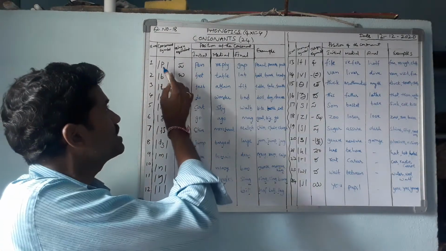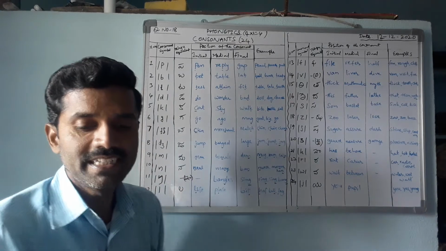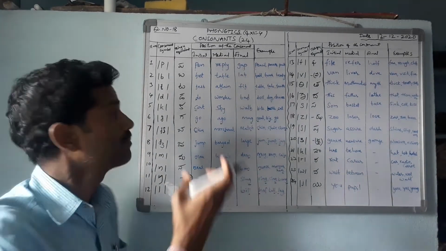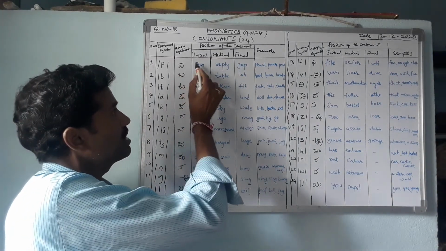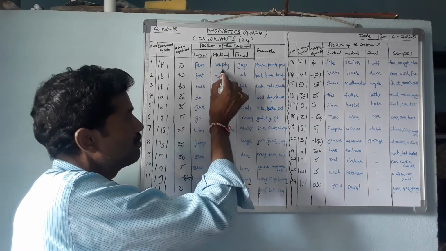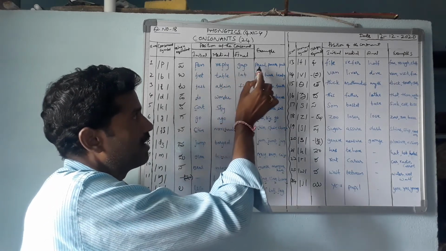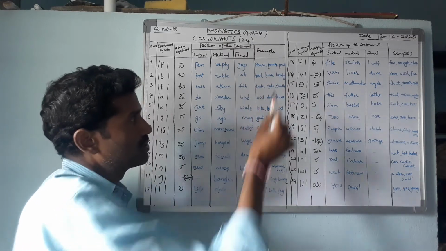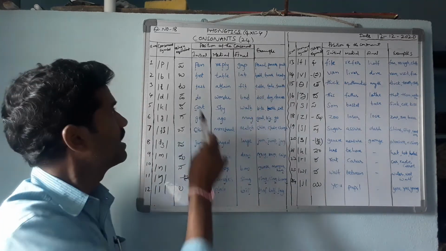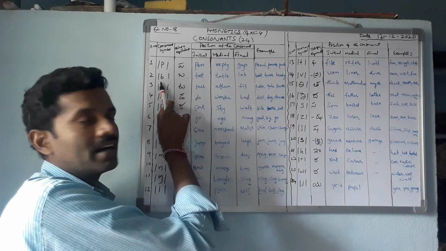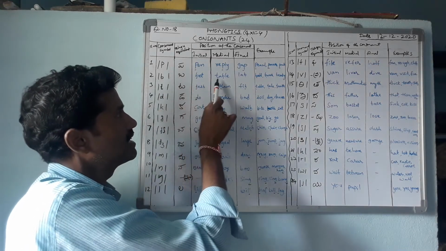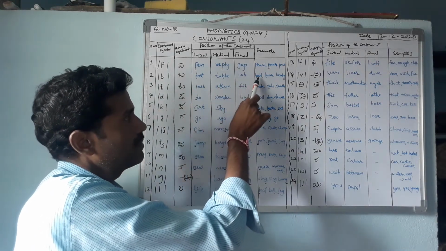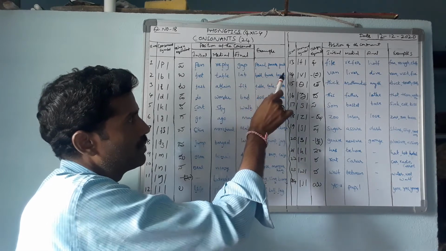The first one is the symbol of pa. In initial position, pen; medial, reply; final, gap. Some more examples: pencil, power, put. Next, this is the symbol of ba: bed, table, lap, ball, bunch, beauty.